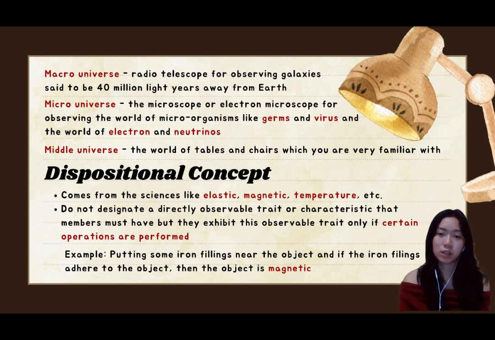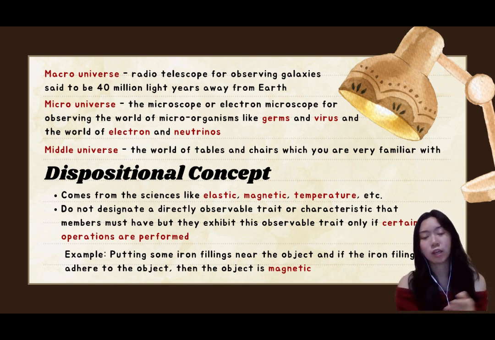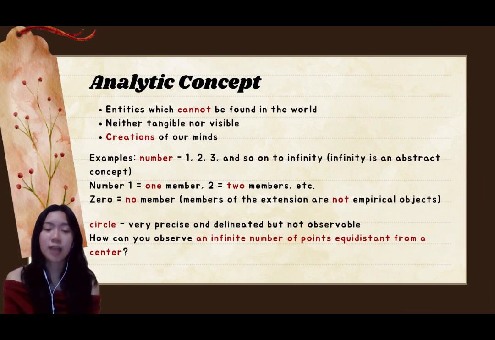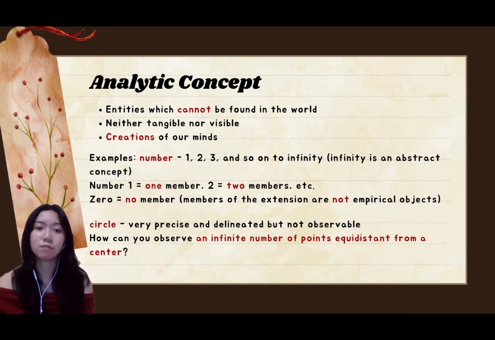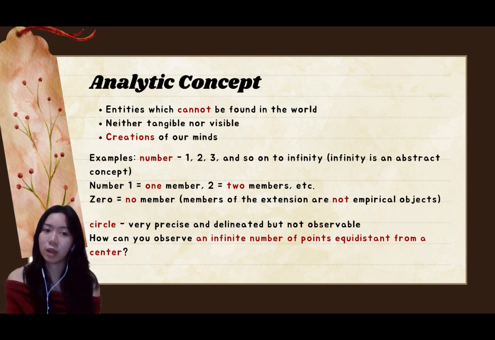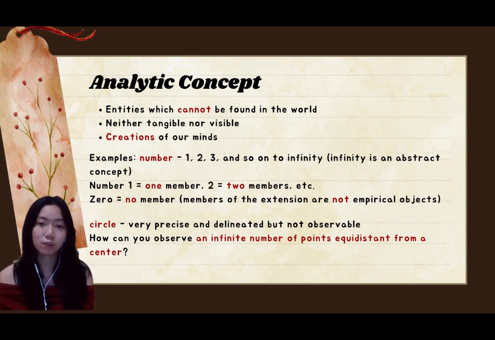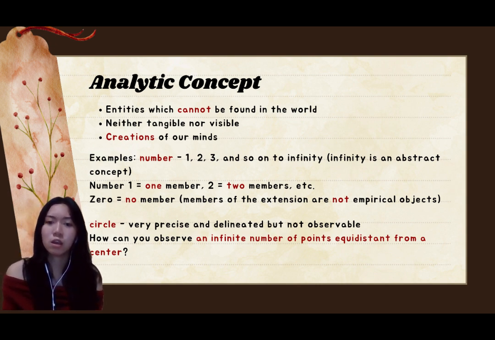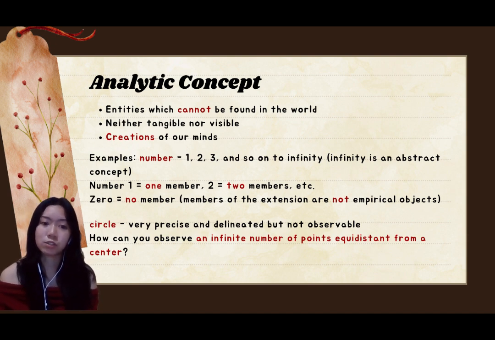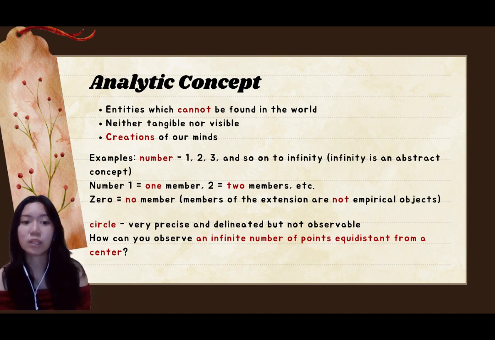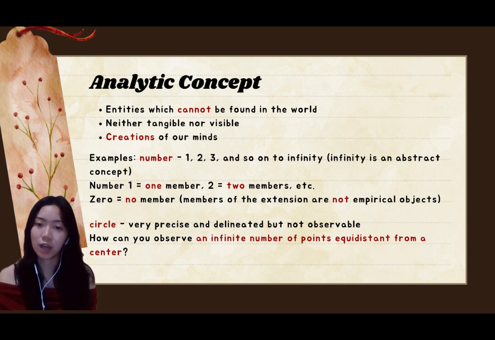Next is dispositional concept, and this means you need to have certain operations performed, like putting some iron filings near an object, and if the iron filings adhere to the object, then that object is magnetic. The analytic concept means entities which cannot be found in the world. It is created simply in our minds. Examples are the concepts of numbers and circles. These concepts are abstract and serve as the foundational elements for logical reasoning and mathematical theories. By understanding and manipulating these constructs, we can gain insights into the patterns and structures that govern various aspects of our world, even if they do not have a tangible presence in reality.